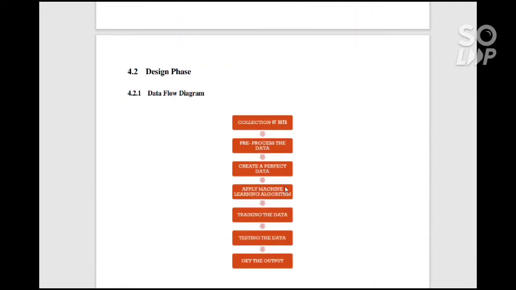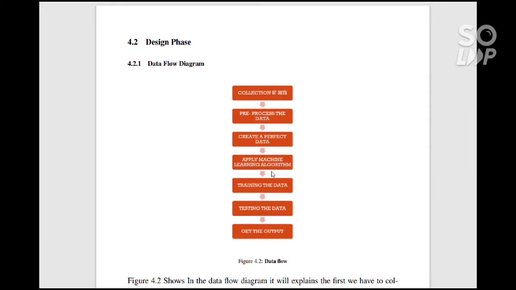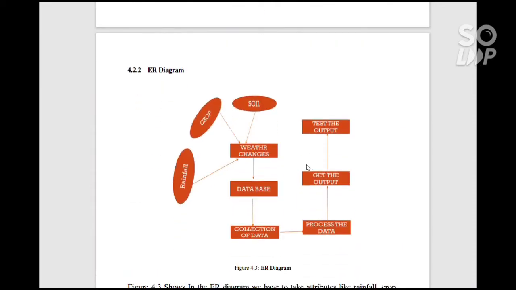Design phase. So, design phase data flow diagram. This shows how we have collected the data. We have pre-processed the data, created a data set, trained the machine, tested the machine, and also got the desired output. This is just the basic flow of the machine learning algorithm, how it's going to work and how we have done the project. Next, the entity relation diagram.